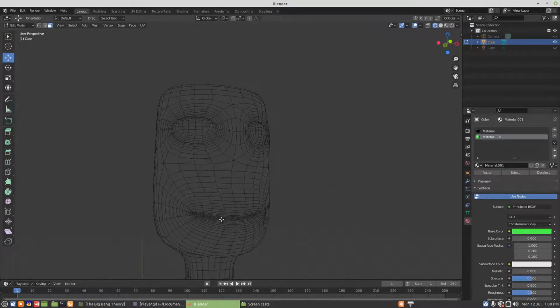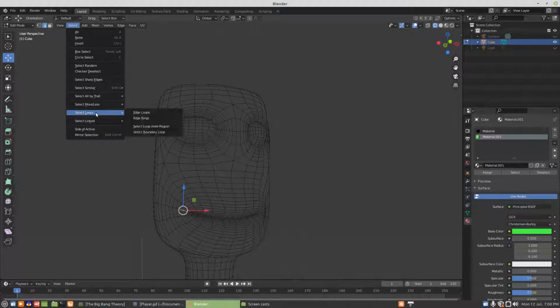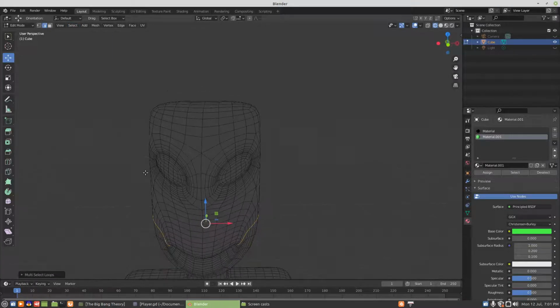Let's see. How can I get that mouth selected? Let's try edges, and select edge loops.